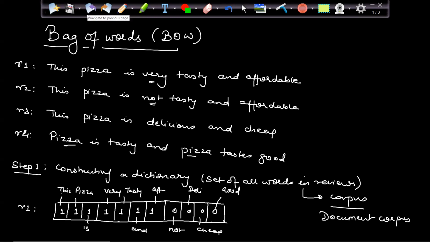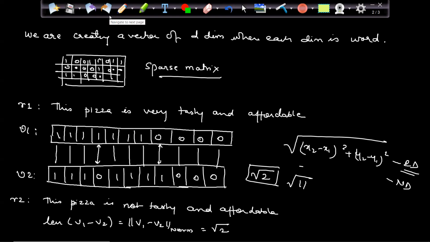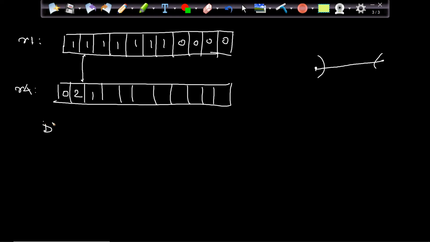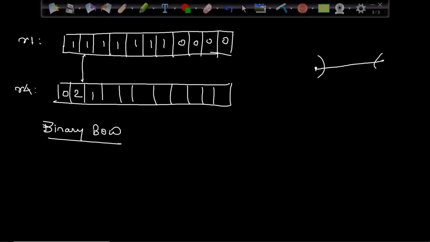To solve that type of problem, we have a concept of binary bag of words. We are talking about the bag of words; these are my bag of words. To solve this problem, we have the concept of binary bag of words. Binary bag of words means I will put the value as 0 and 1 only. I really don't care how many times a word is coming.